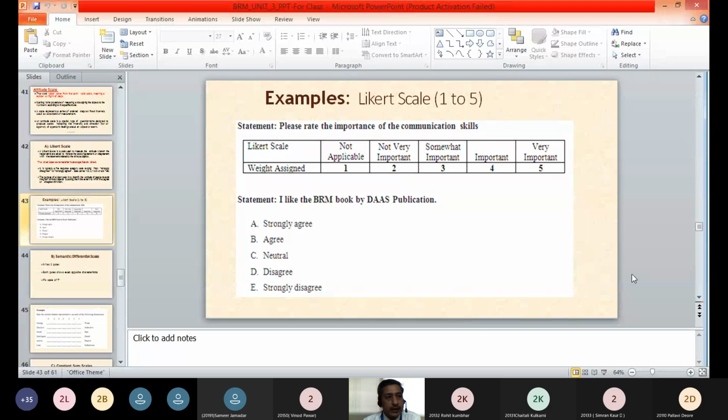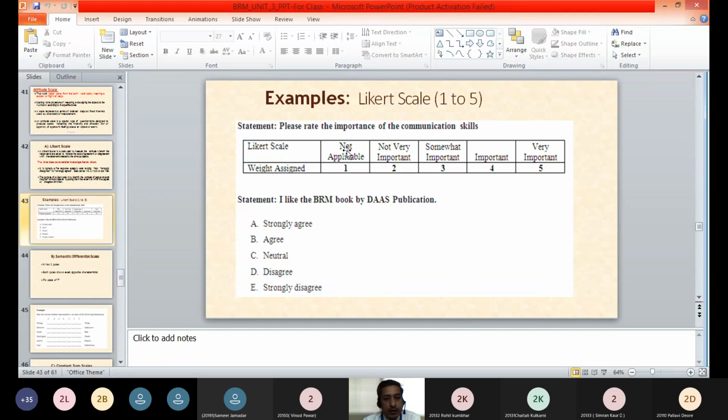This is an example of a 5-point Likert scale, wherein we have the categories from 1 to 5. In example number 1, there is a statement: please rate the importance of communication skills. So we are asking the respondent to rate how much importance he gives to communication skills.